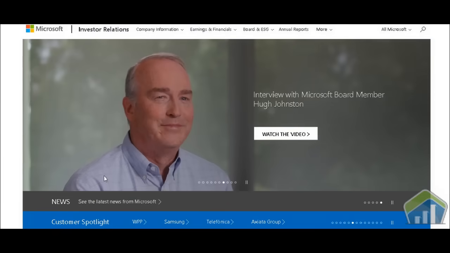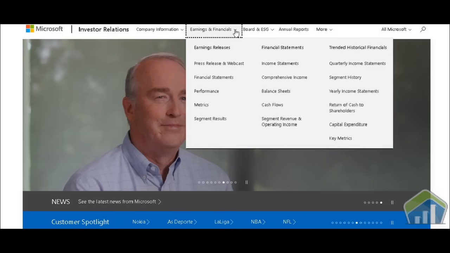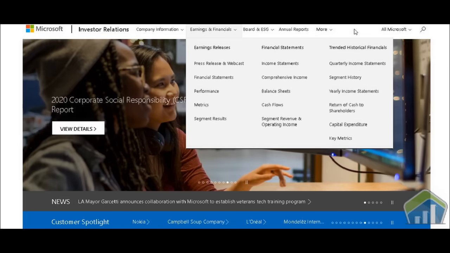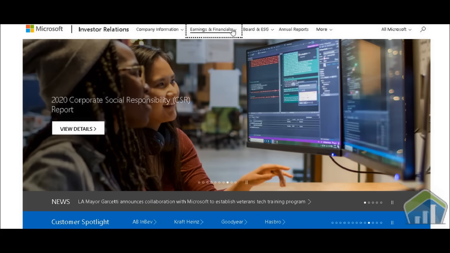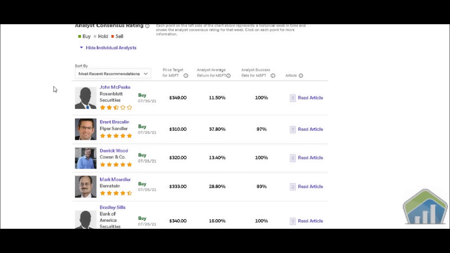So remember to always take a look at your earnings and financials. As you can see, they have earnings releases, press releases, financial statements, performance metrics, segments, and so on and so forth. Quarterly information statements, so you can find out all the information. And somewhere in there, maybe in the annual report section, they may have even stuff about the SEC that you want to find out. So what we're going to do is move forward into our E-Trade,